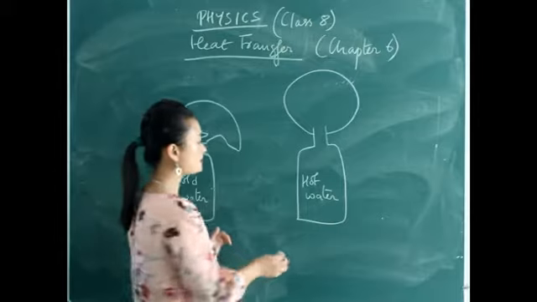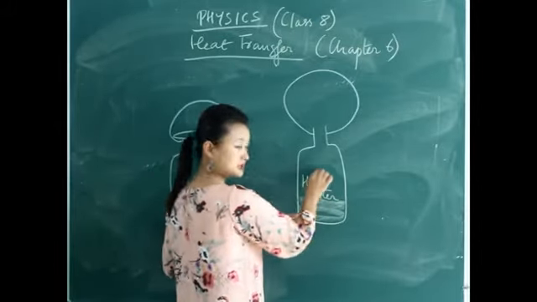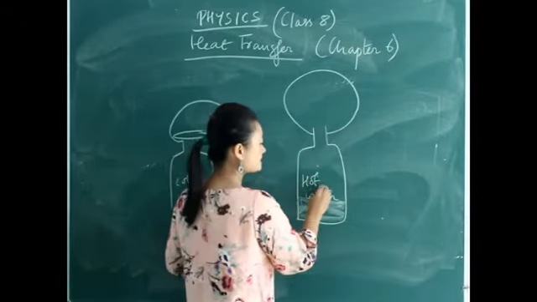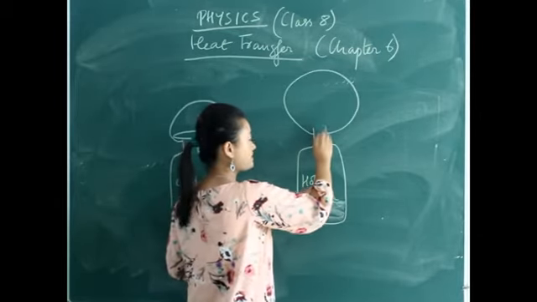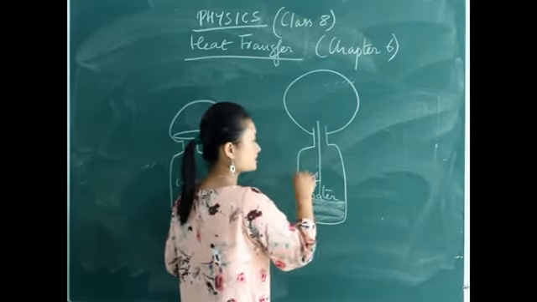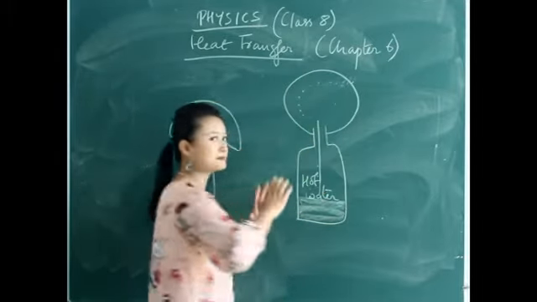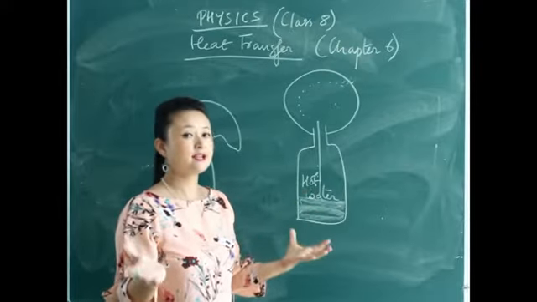Now why does it happen? If there is hot water here, there will be steam here, which means the water gets converted to gases. The gases will try to escape, and on their way, they will enter the balloon and they will expand, because the volume increases when the gases get heated.